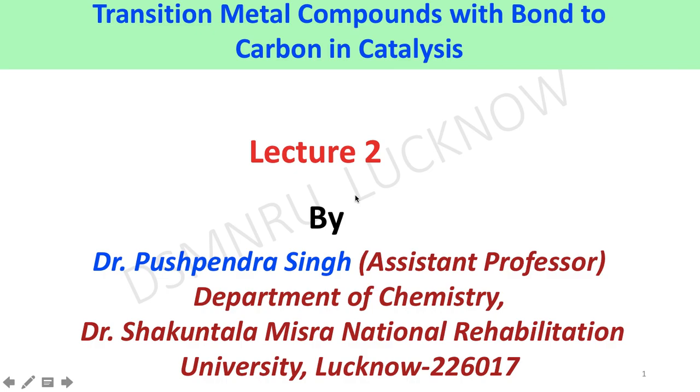In this lecture, we will learn about the transition metal compounds with bond to carbon in catalysis.